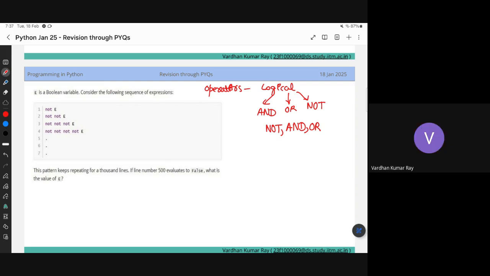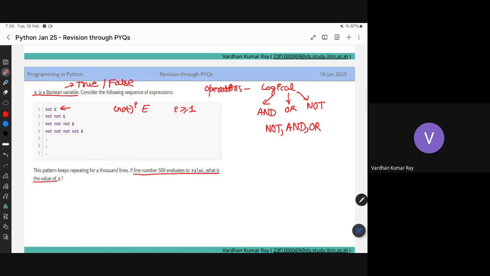Yeah, so first it's not, and then and, then or. Right. So here in this question we don't need the usage of precedence, but I was just telling so that I can fill up some details. The first statement is not e, then not not e. So at every step, I have not to the power i, e, where i is greater than or equal to 1. At the ith step, I have i number of nots and then e, where e is a Boolean variable. A Boolean variable takes the value true or false. Just note that in Python, the spelling of True has a capital T and the spelling of False has a capital F. The question says we repeat this for 1,000 lines. If line number 500 evaluates to false, what is the value of it?